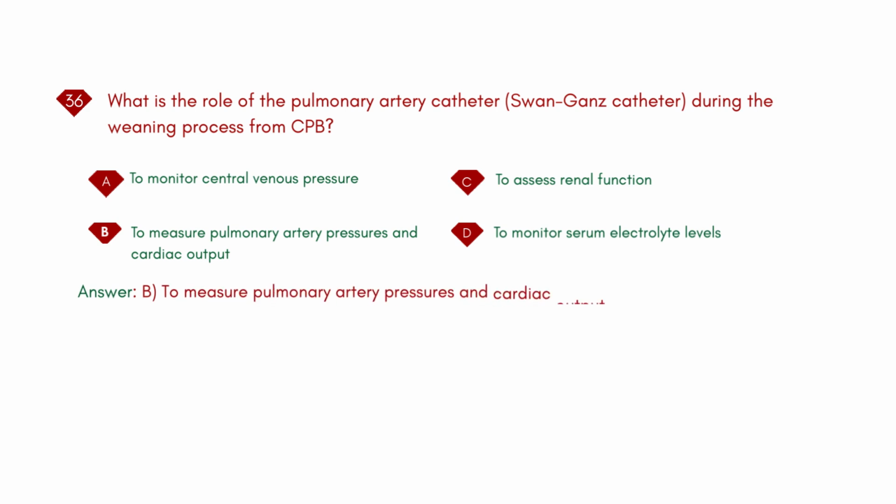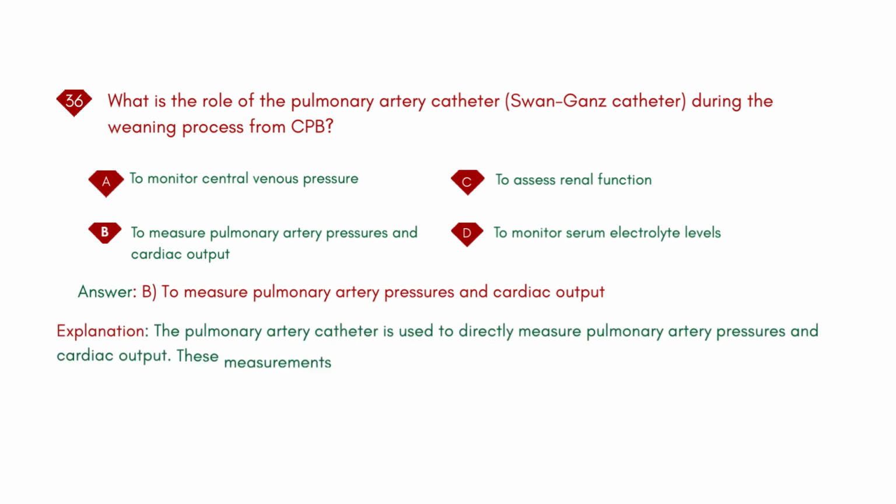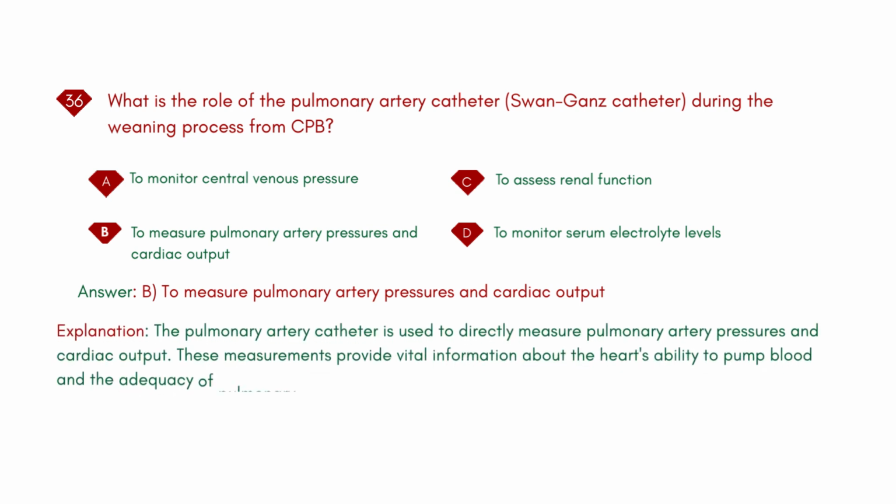Answer: B. To measure pulmonary artery pressures and cardiac output. Explanation: the pulmonary artery catheter is used to directly measure pulmonary artery pressures and cardiac output. These measurements provide vital information about the heart's ability to pump blood and the adequacy of pulmonary circulation, which is essential during the weaning process.